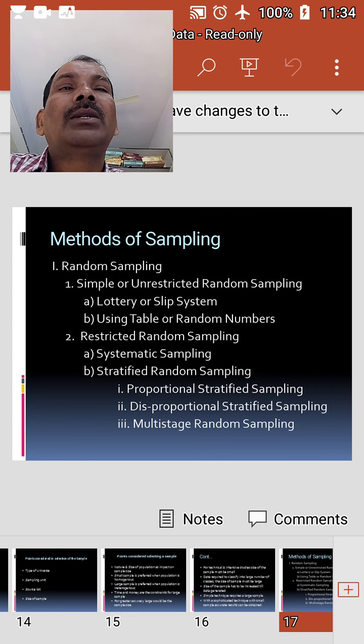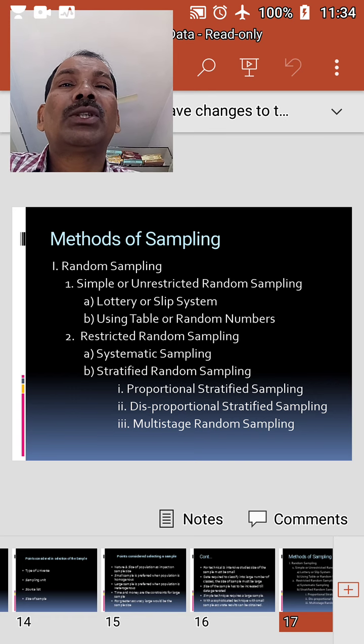The symbol assigned to each unit is written on a slip, which is rolled. All the slips are mixed thoroughly, and the required number of slips are picked up by blindfold selection. The slips must be uniform, that means homogeneous in structure. The units corresponding to the symbols in drawn slips constitute the sample.